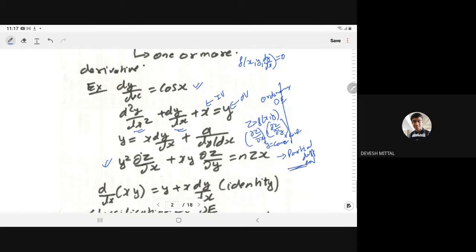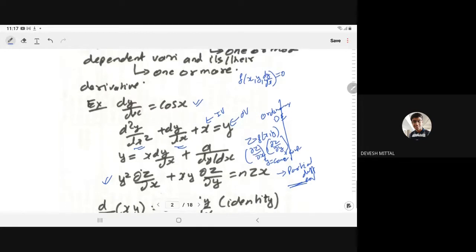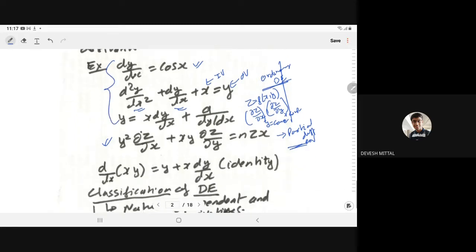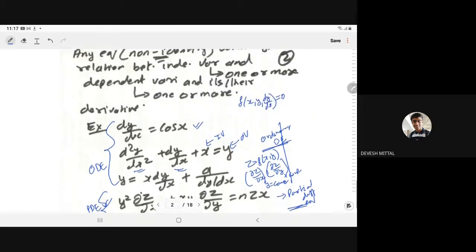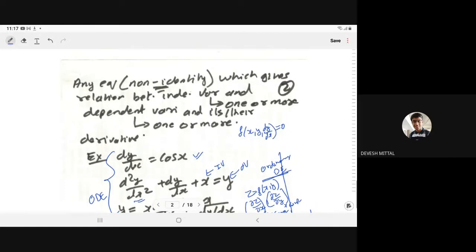partial differential equation. And if any equation has only the ordinary derivative, then we say it is an ordinary differential equation. So the first three are examples of the ordinary differential equation, and this is the example of the partial differential equation, right? And here I have told you, it must be an equation, not an identity.